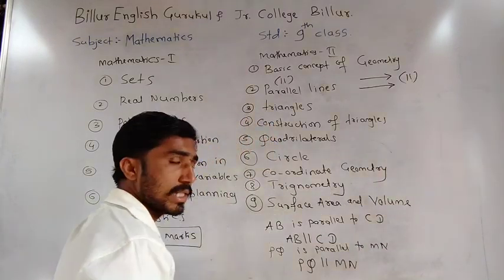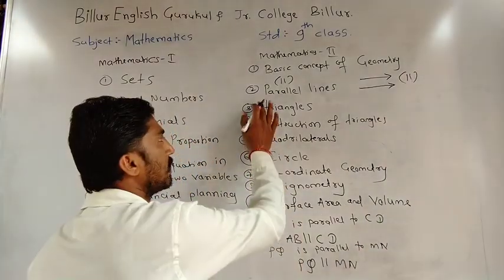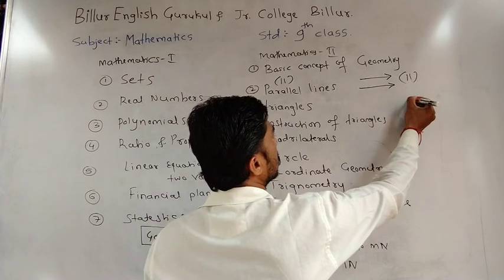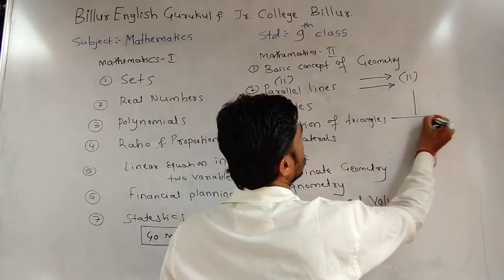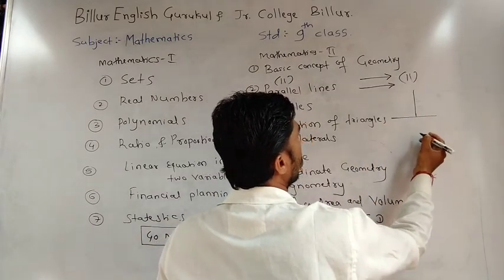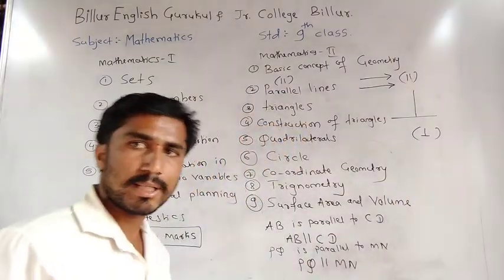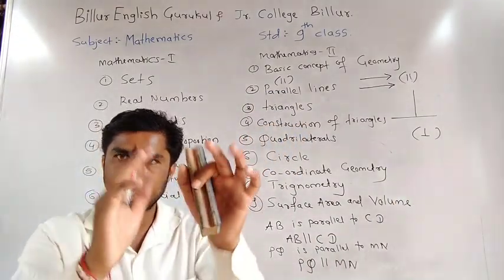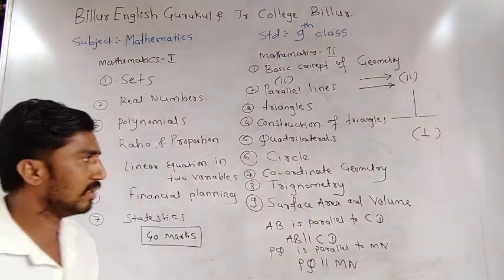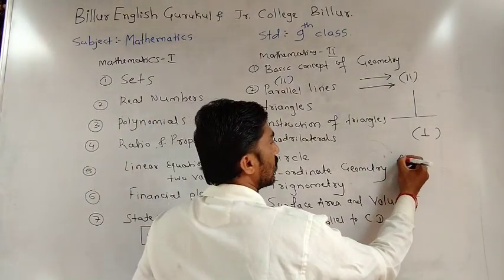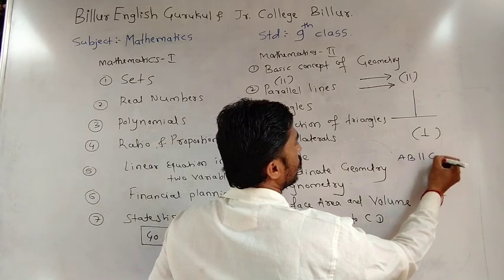Another important concept is perpendicular. Perpendicular means this is one line and this is another line. This is perpendicular, and this symbol is also perpendicular. How to write parallel and perpendicular symbolically in mathematics? AB is parallel to CD.